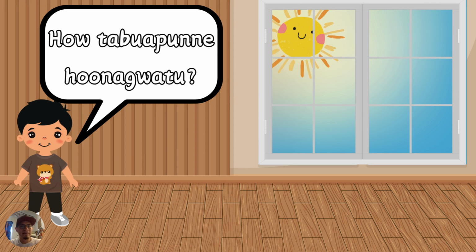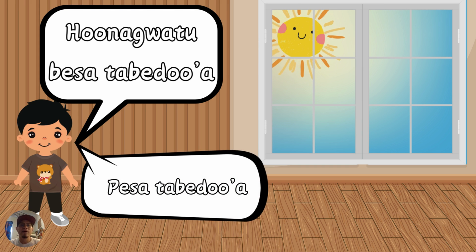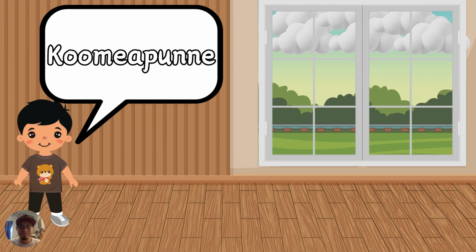In this case, notice outside the window, it's nice and sunny. So a way you can say that is hunagwat bijara birua. We have hunagwat, outside, and bijara birua means nice and sunny. Or you can also just say what he has at the bottom of the screen, bijara birua. Bijara birua just means nice and sunny.